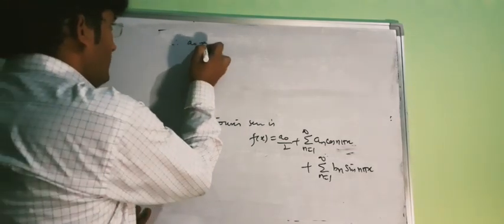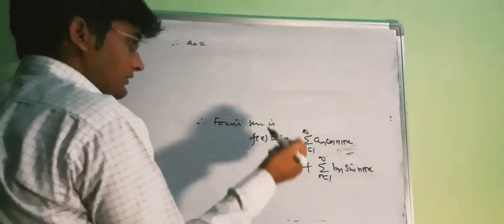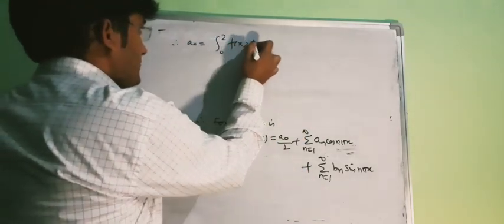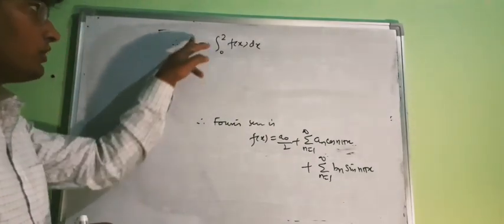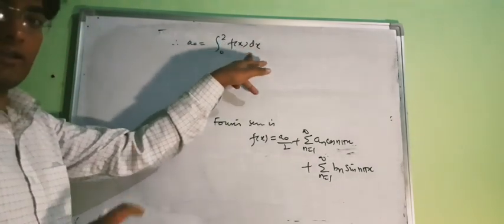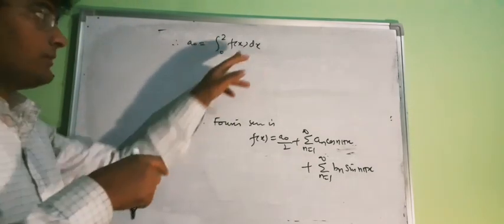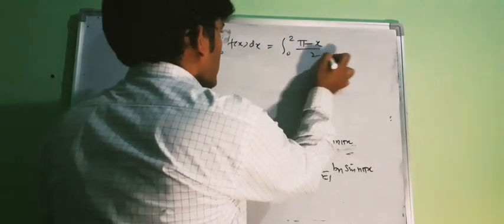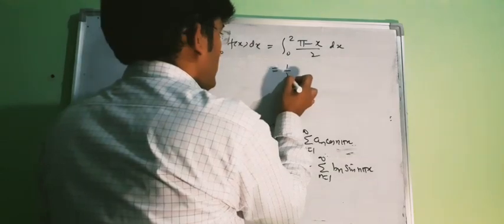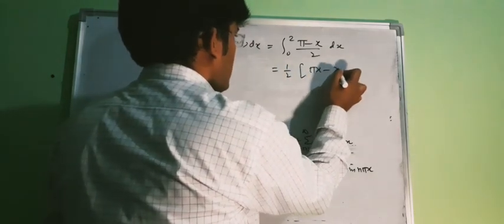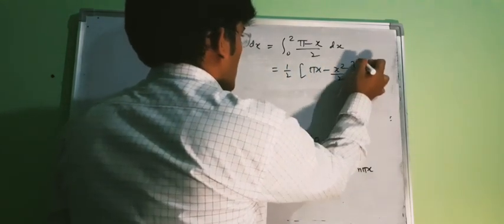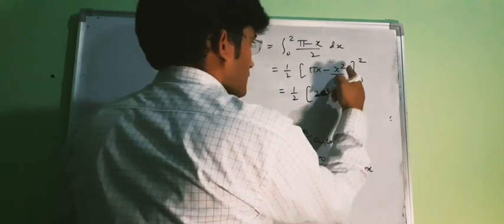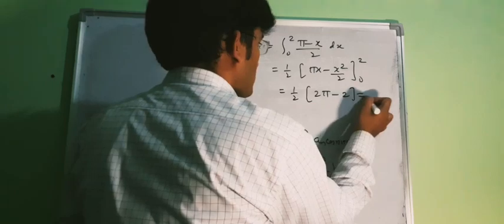Therefore your a0 will be 1 upon l. Now l is 1, so this is 1, integral 0 to 2 of f(x) dx. Our formula will be 1 upon l, integral 0 to 2l of f(x) dx, as the length of the interval is 0 to 2l. And this will be the integral 0 to 2 of (pi minus x) by 2 dx. And this will be equal to [pi x minus x square by 2] from 0 to 2. So this will be 2 pi minus 4 divided by 2, that is 2. So this is your pi minus 1.